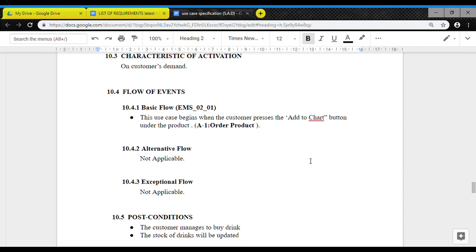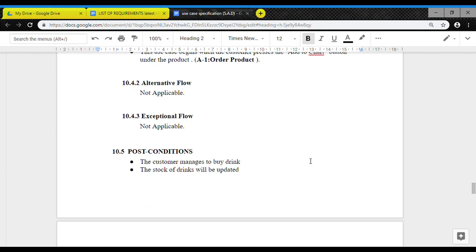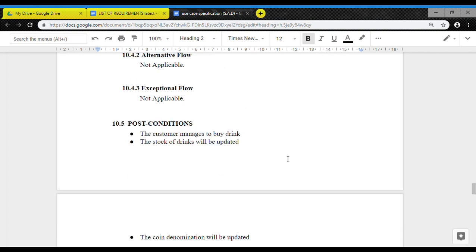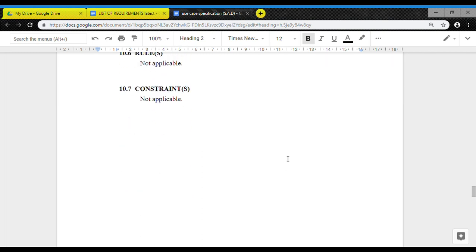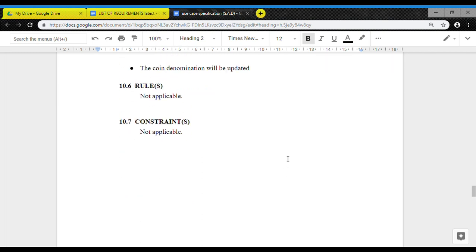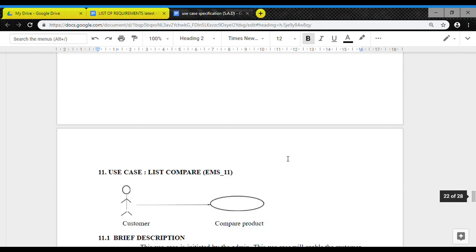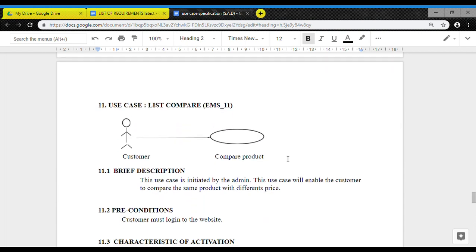Flow of events. For the first one, the basic flow, this use case begins when the customer presses the Add to Cart button under the product. There is no alternative flow or exceptional flow. For the post conditions, the customer managed to buy the product and the stock of the product has been updated. There are also no rules or constraints. The next one is list compare.